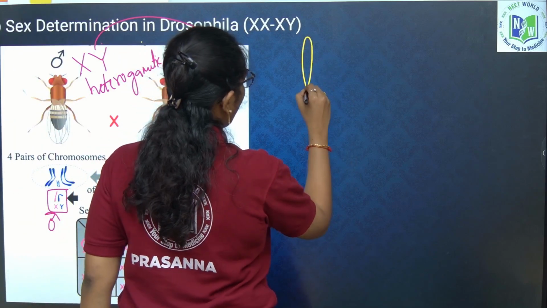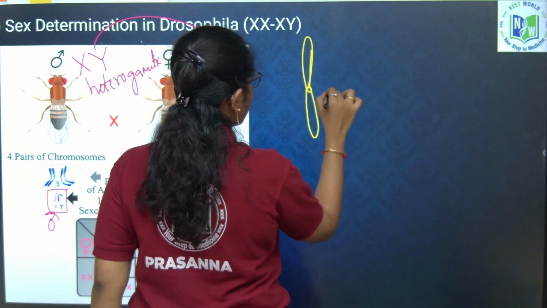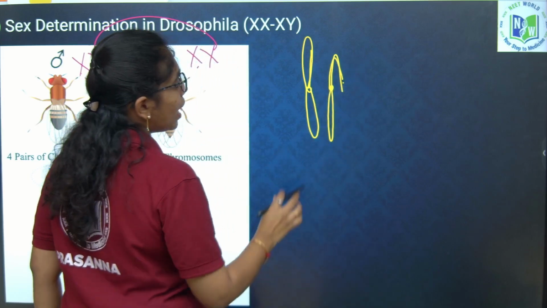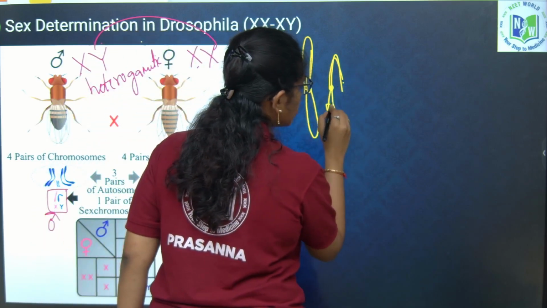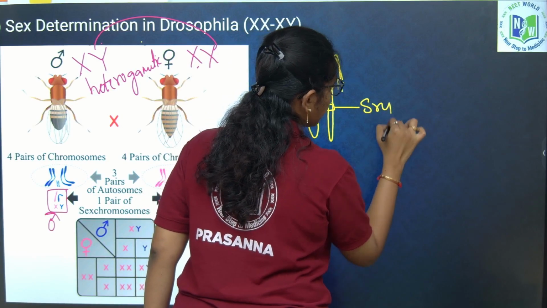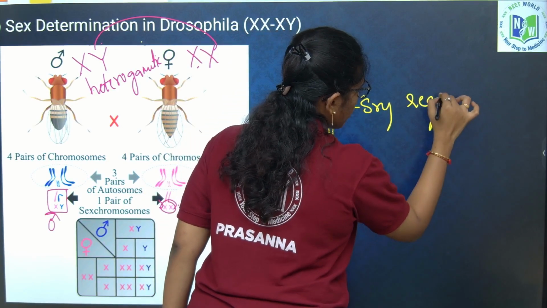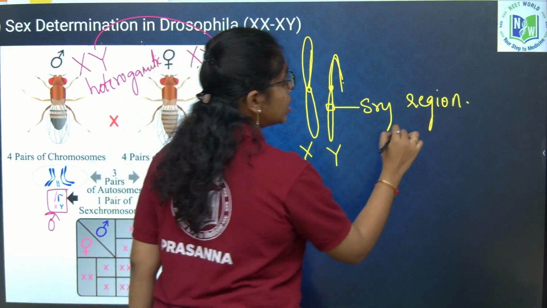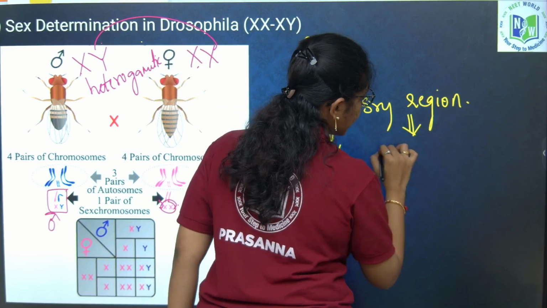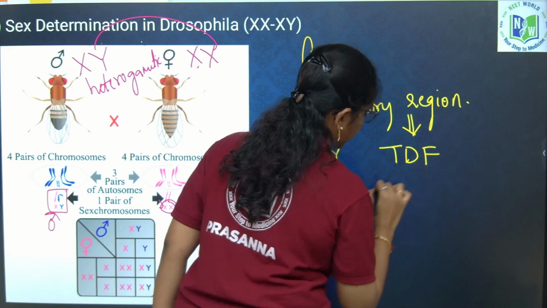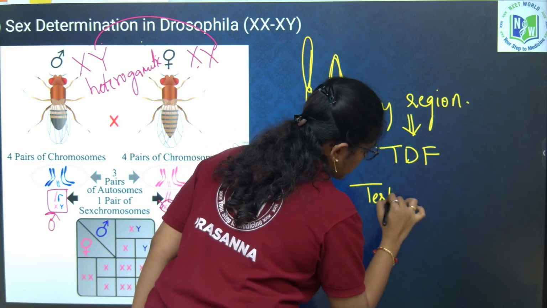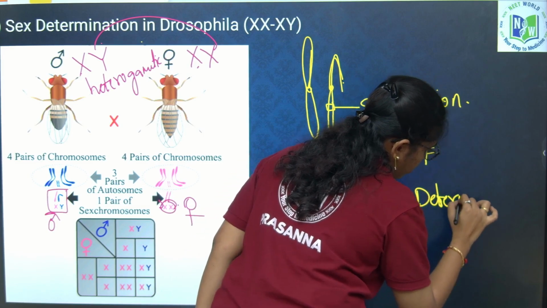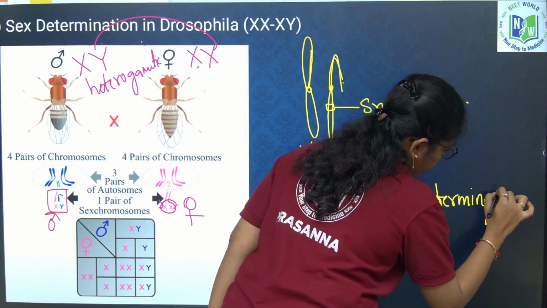So, if you look into XY, what is differentiating between X and Y chromosome? If you look into it properly, Y chromosome will have a region which is called the SRY region. Y chromosome has SRY region which includes testis determining factor.